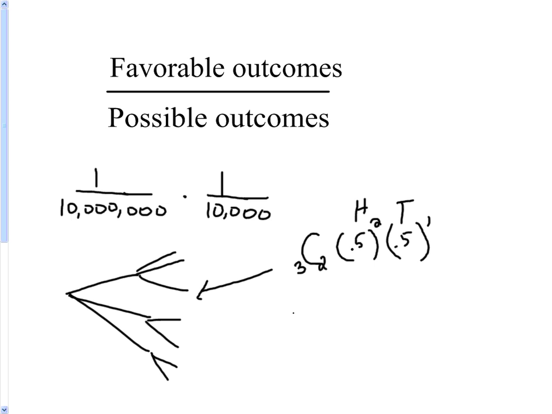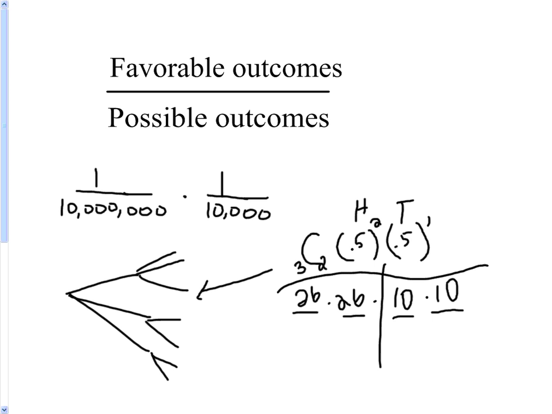Then blanks are a good one. Let's say that I have license plates and 2 of them are letters at the beginning. Then I have 26 choices and 26 choices. And then times by how many number choices I have. Let's say I have 10 choices of number and 10 choices of number. And then I put it all together. So blanks are a good strategy.